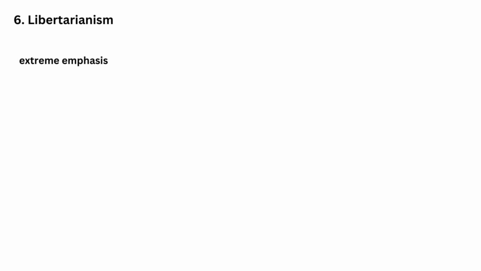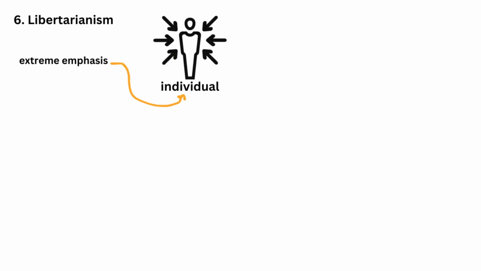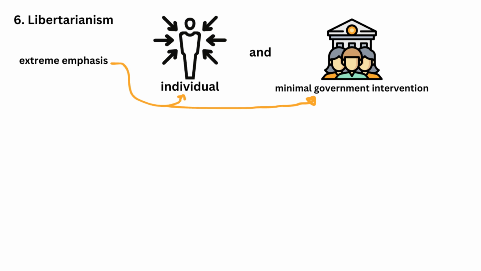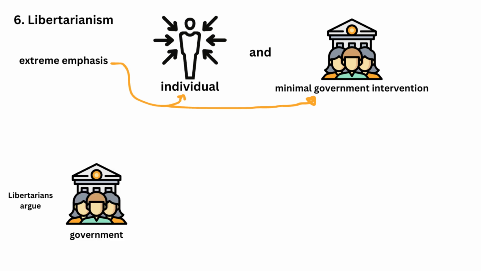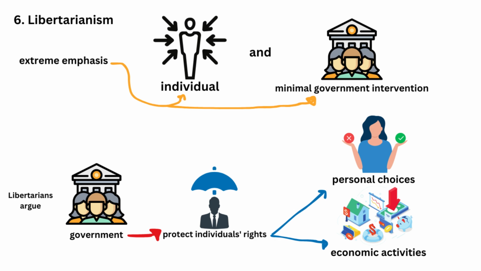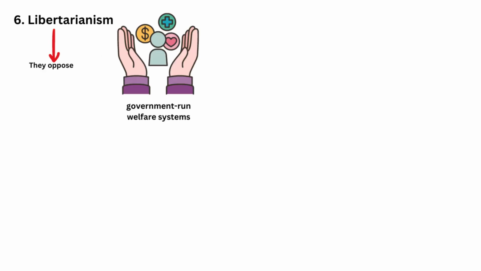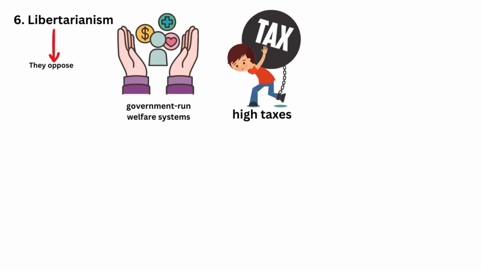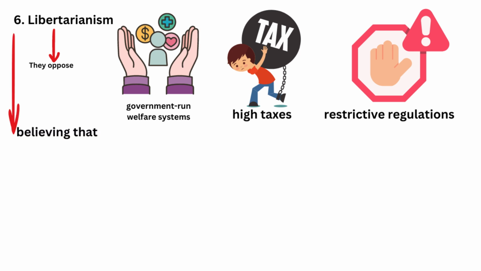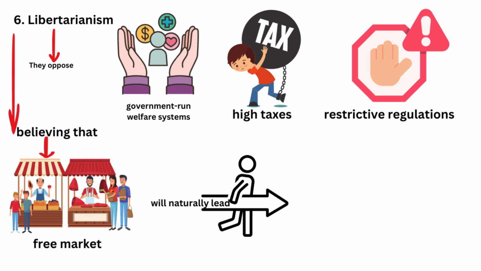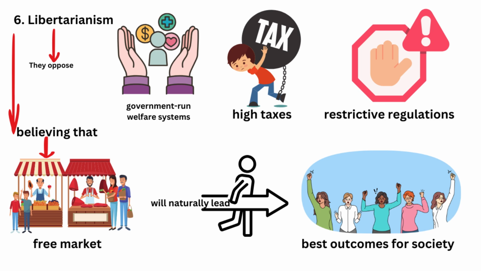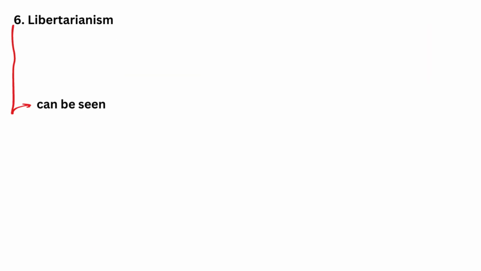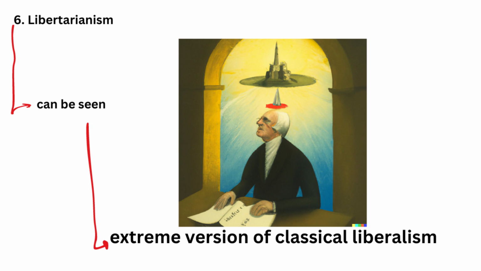6. Libertarianism. Libertarianism places an extreme emphasis on individual liberty and minimal government intervention. Libertarians argue that the government should only exist to protect individuals' rights and should not interfere with personal choices or economic activities. They oppose government-run welfare systems, high taxes, and restrictive regulations, believing that a free market will naturally lead to the best outcomes for society. Libertarianism can be seen as a more extreme version of classical liberalism.